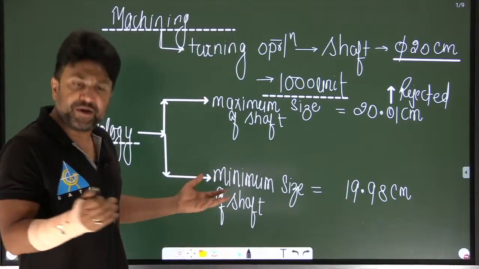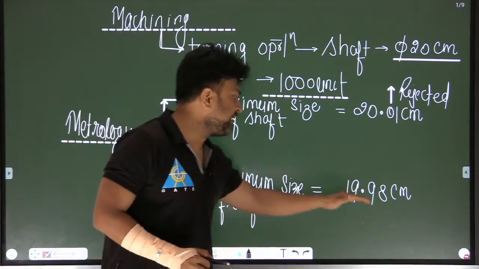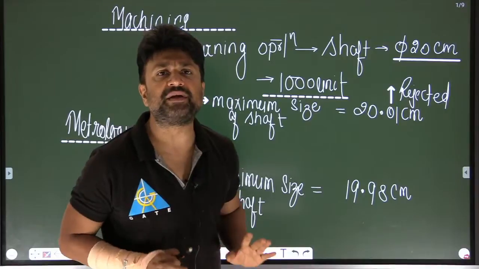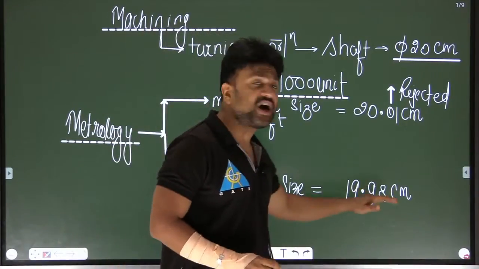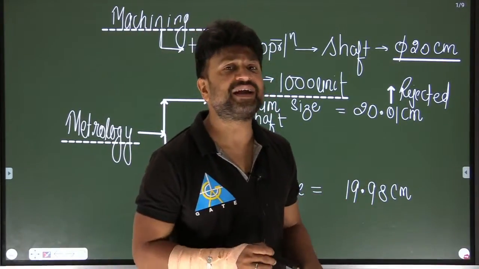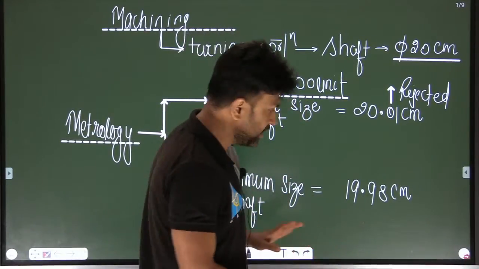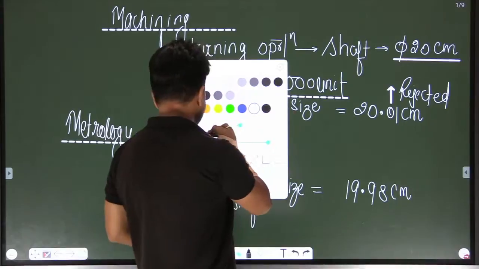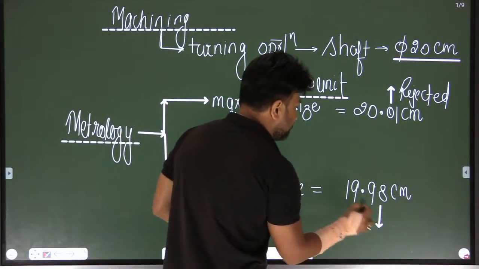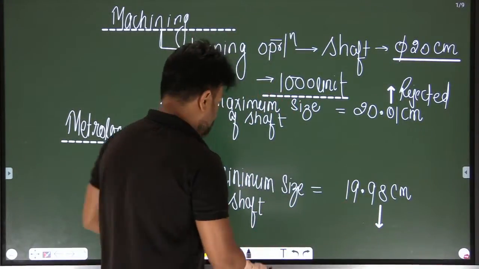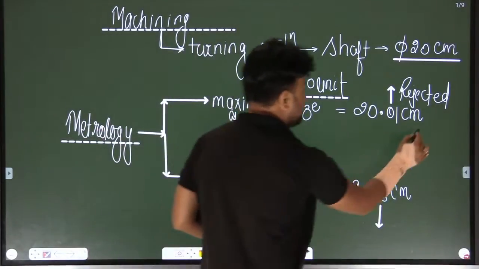I have decided that 19.98 centimeter should be the minimum size. If a shaft's size is below 19.98 centimeter, that will not be acceptable according to metrology. Am I clear? Rejected. Got it? So this is my acceptable zone.